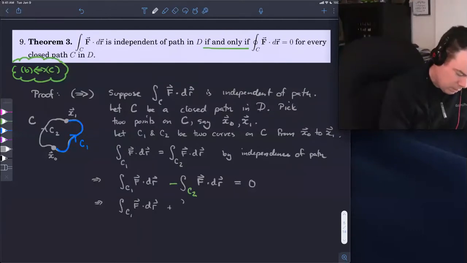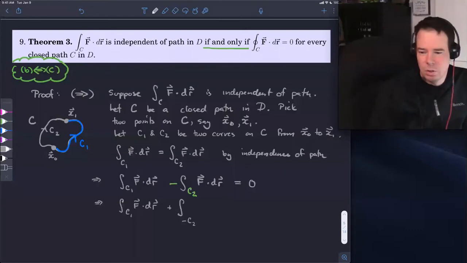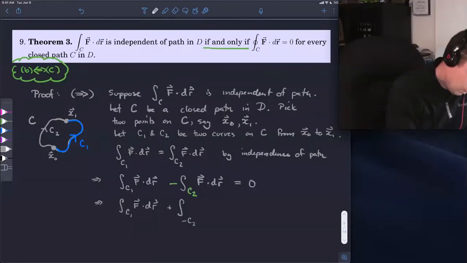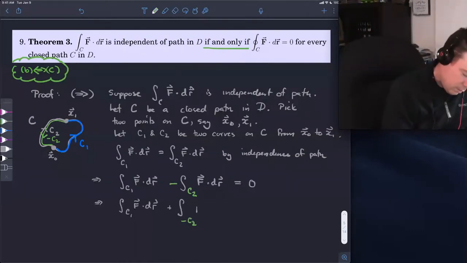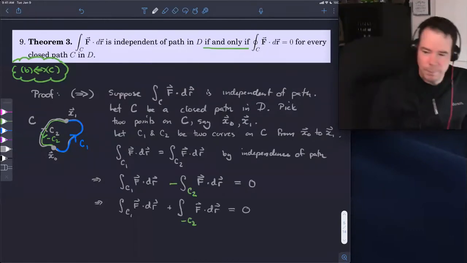So it's plus the integral, and we'll just by shorthand use negative C2 to indicate that we are going backwards over it. So I will put the negative C2 in green and just indicate that negative C2 would be just that same curve, only we're going backwards along it. That would be negative C2. And that's F dot dR equals 0.